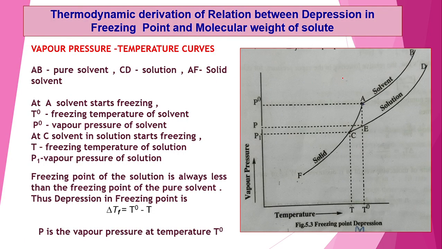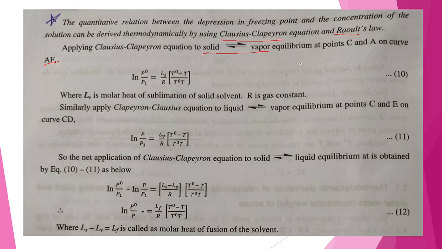Now you can see this is the AF curve, this is solid to vapor equilibrium, that means at point C, and this is point A. So we can apply the equilibrium here.